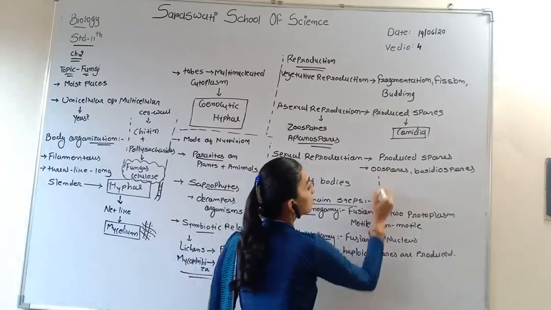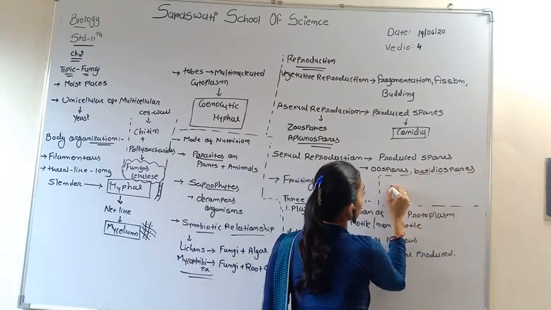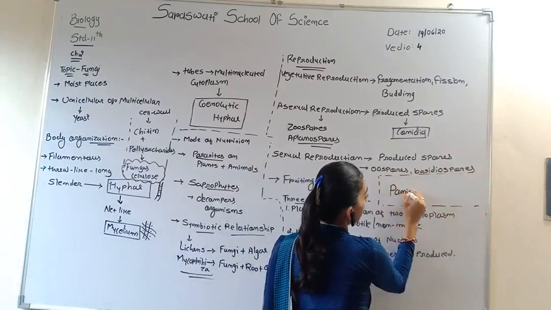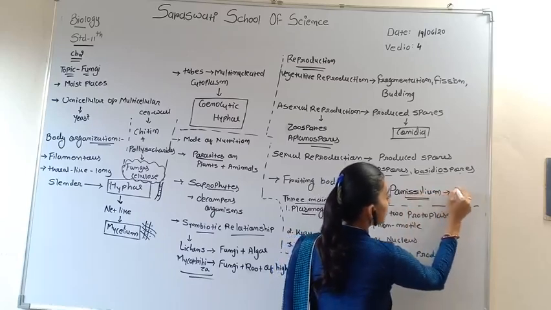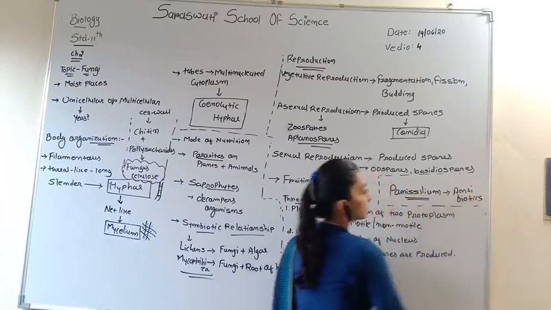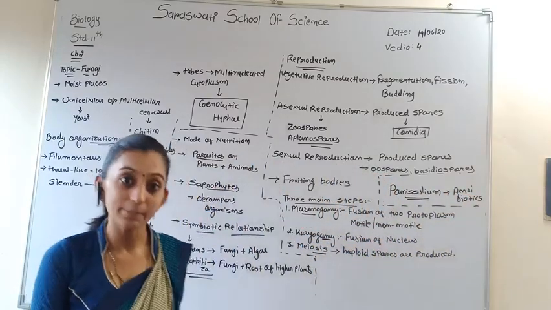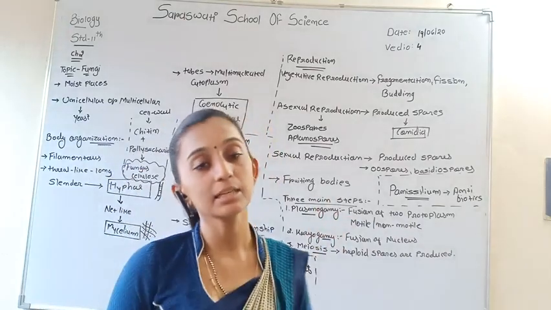The main useful fungus is penicillium. It is the source of antibiotics. Most of the antibiotics are produced from penicillium fungus.